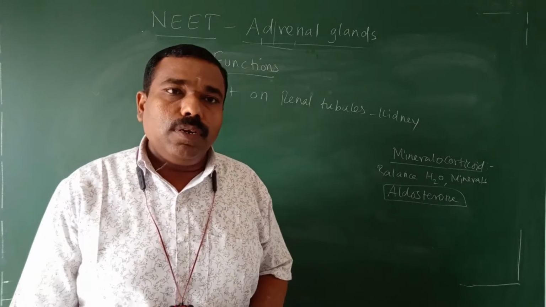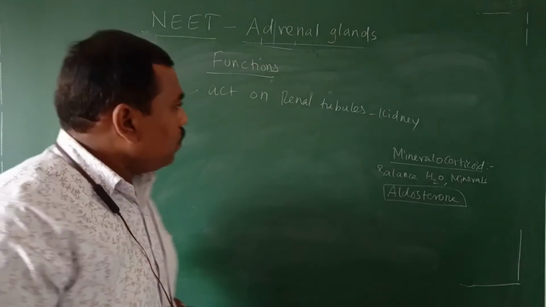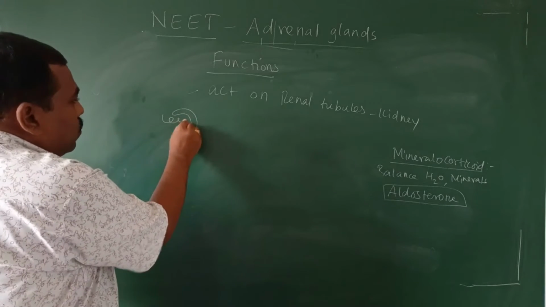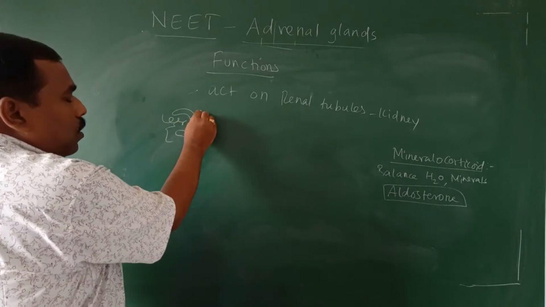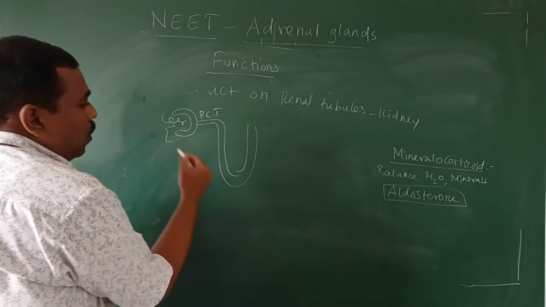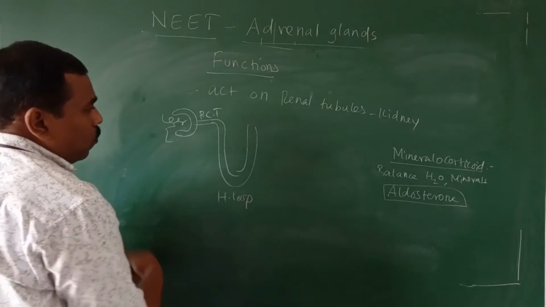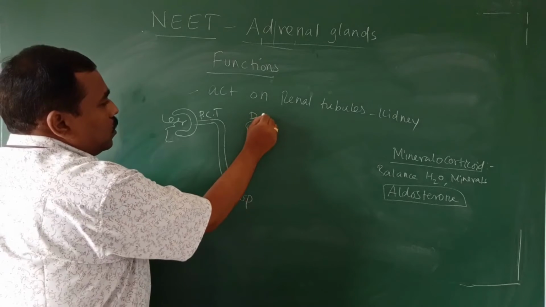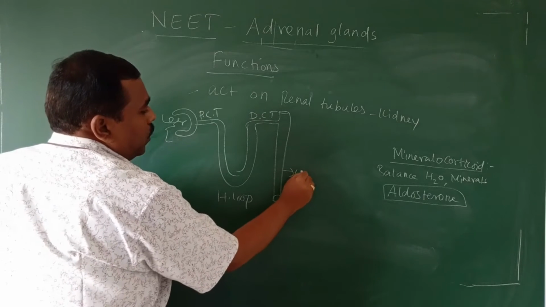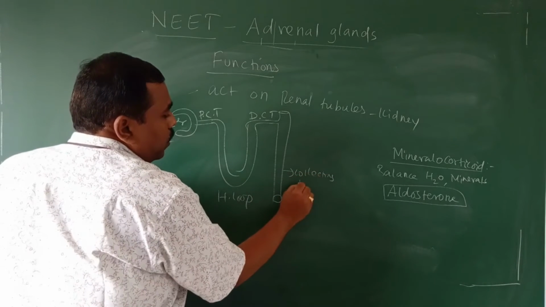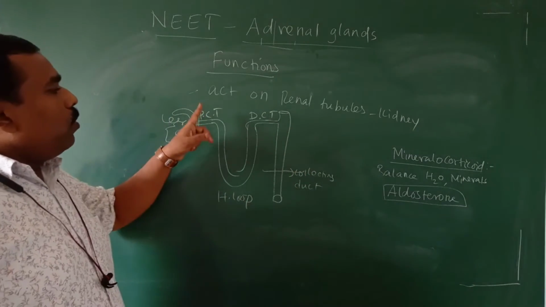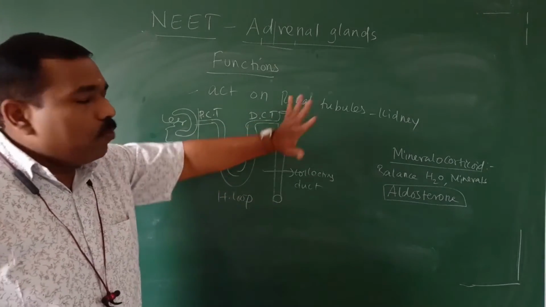What are the renal tubules of the kidney? In our kidney, there is a nephron. Many nephrons are there. Here, proximal convoluted tubule. This is the Henle's loop. Here, distal convoluted tubule, and this is the collecting duct. From the proximal convoluted tubule to the collecting duct is called the renal tubule.